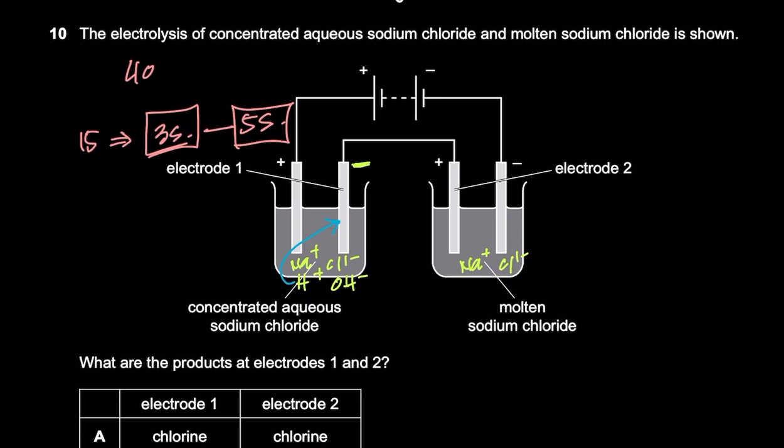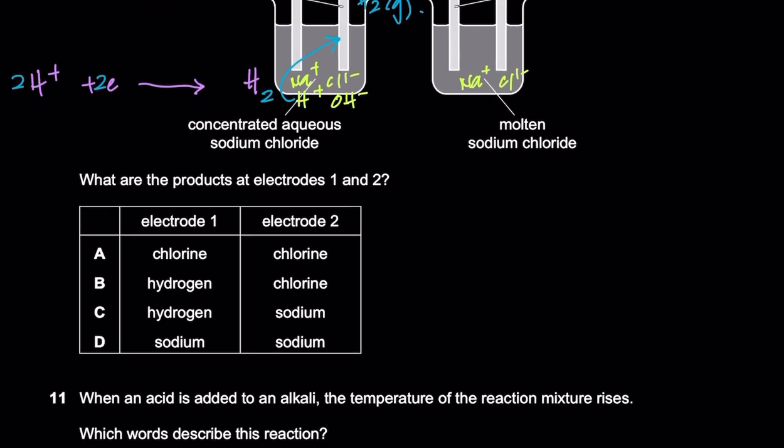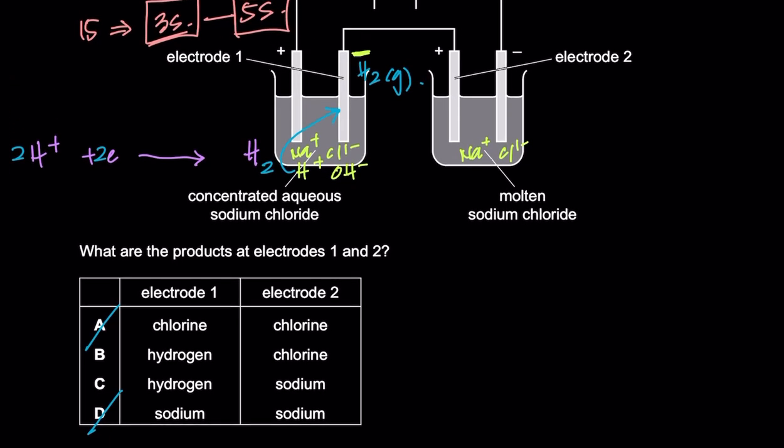I have not taught you all of this, I'm just telling you that H plus will win the race when it comes to Na plus and H plus, and H plus wins the race, goes to the cathode, gains an electron, becomes H, but we know H exists in the form of H2, therefore two hydrogen ions must have gone together to gain two electrons, right? So at electrode 1 hydrogen gas is forming, so obviously A and D are wrong automatically, and B and C remain as options. What is formed at electrode 2?